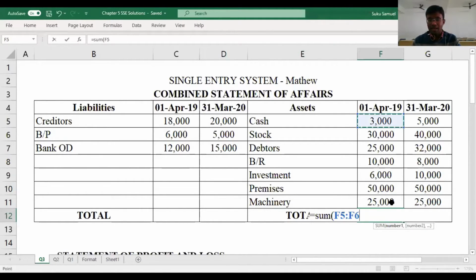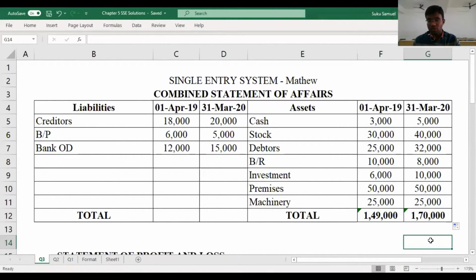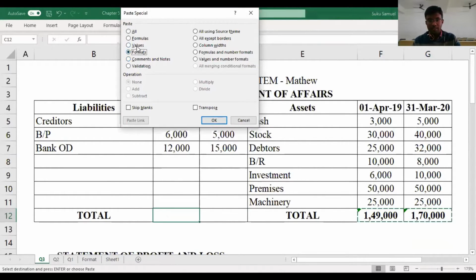We put in all the assets, and now let's try and balance this. So for 1st April 2019, the total is 1,49,000, and for 31st March 2020, it is 1,70,000. So let's just try and work this out and see.